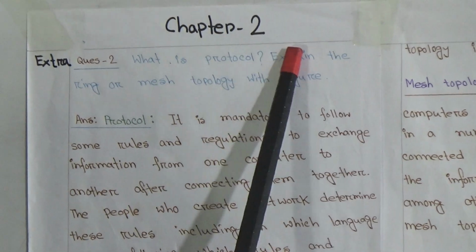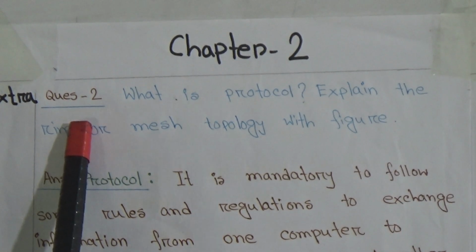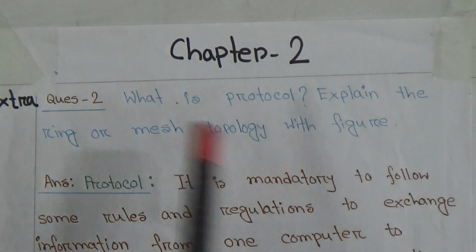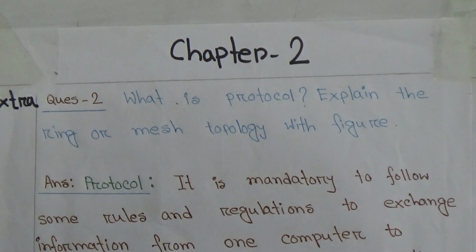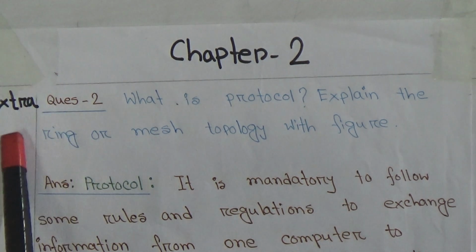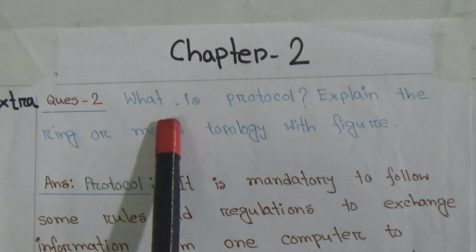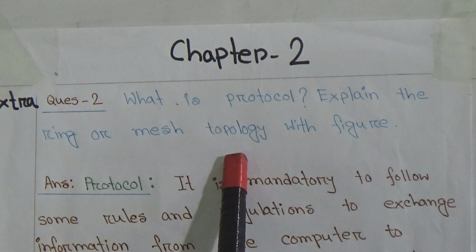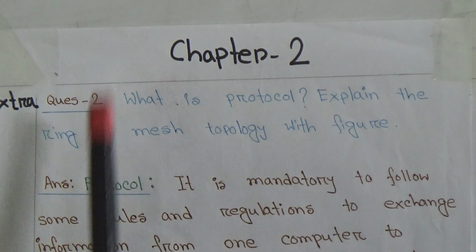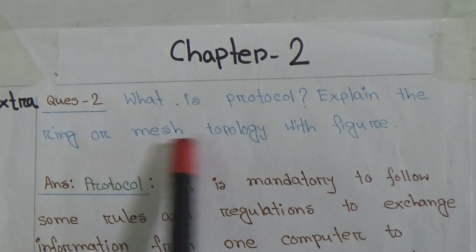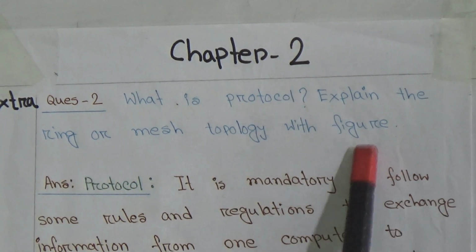This is chapter 2. Here extra question number 2 and extra question number 3. These two questions are our today's topic. So let's start. Extra question number 2. What is protocol? Explain the ring or mesh topology with figure. Again I am saying, what is protocol? Explain the ring or mesh topology with figure.